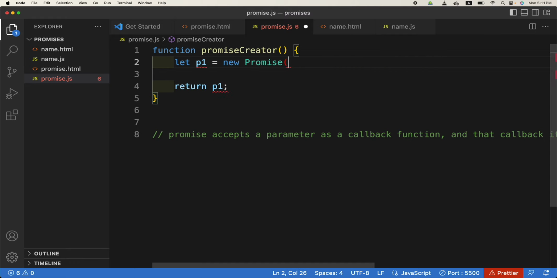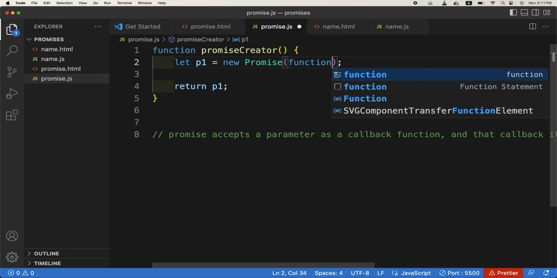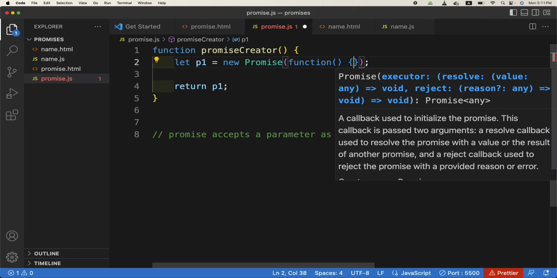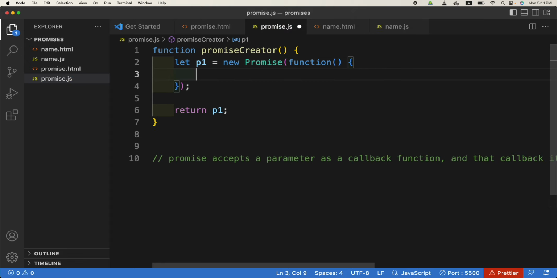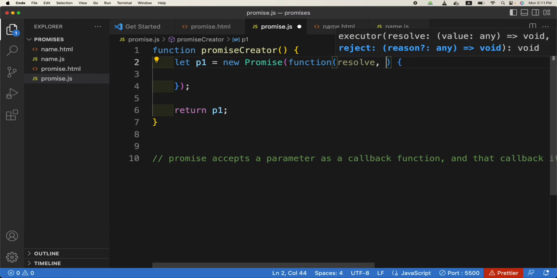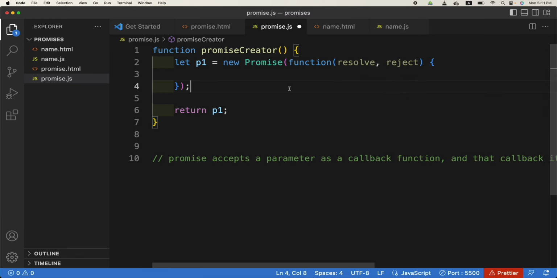Let's do it again. Okay, so it accepts a parameter, a callback function like this. And the callback function itself accepts two parameters, which are resolve and reject, right?